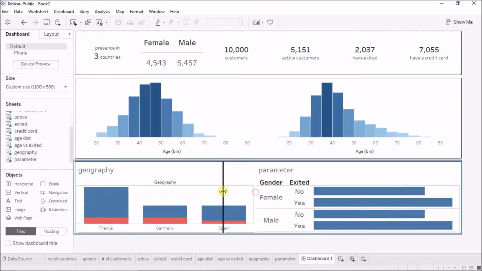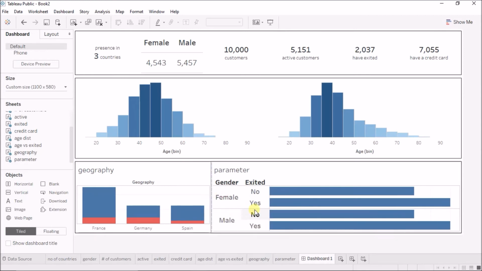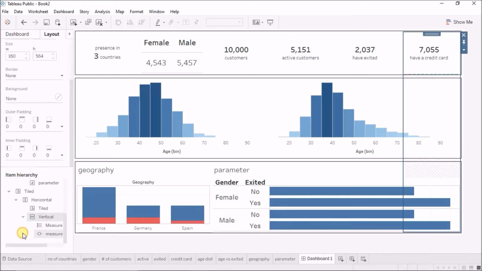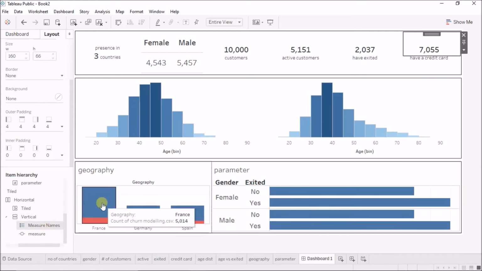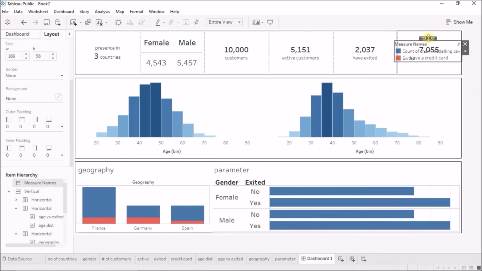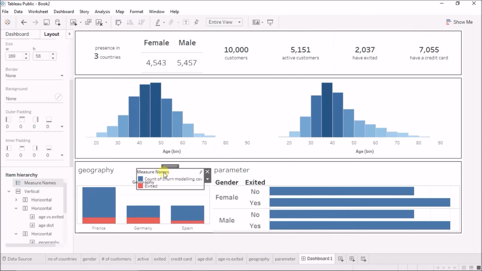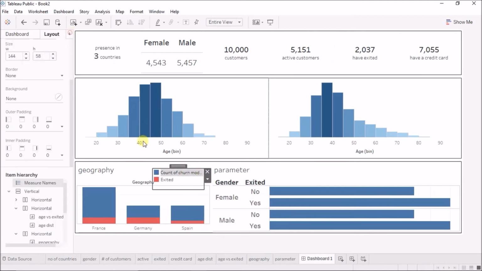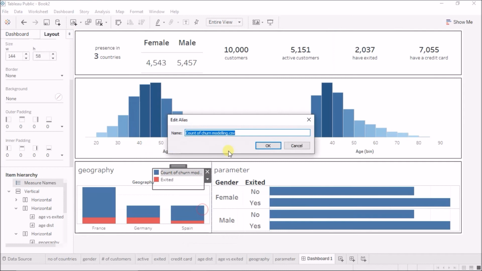Excellent. I'll just make this a little smaller, and we do not see the parameter control right now because if I just come to the layout, now it is going to the tiled one, horizontal, tiled, vertical, and this is the measure names for the geography column. So I'll just make this floating so that I can extract this here, and I'll just bring this here. I'll say do not show the title, reduce the size, and I'll also just format the legends, not exactly format, and I'll also just edit the aliases.